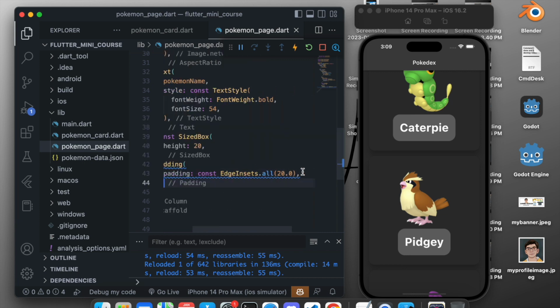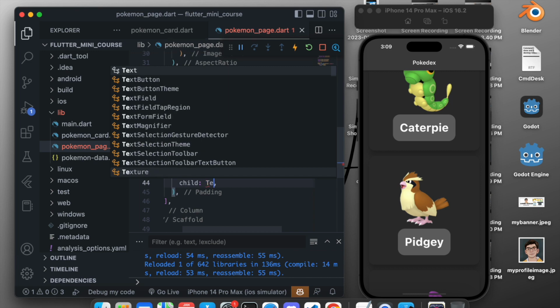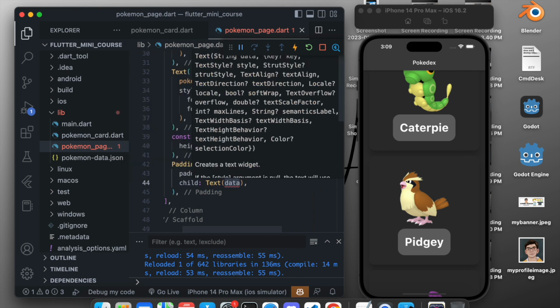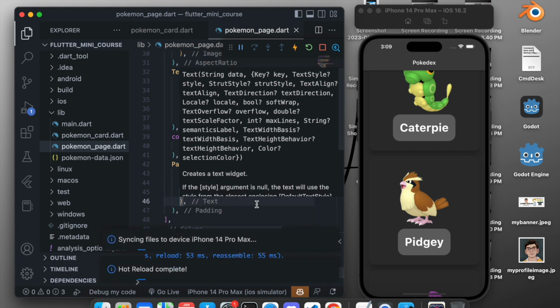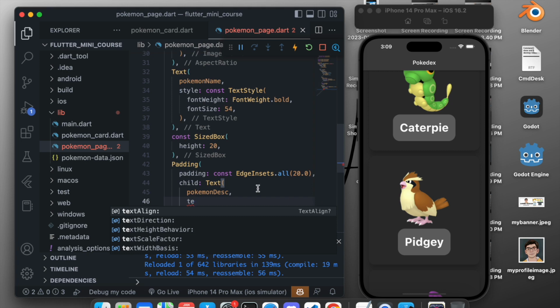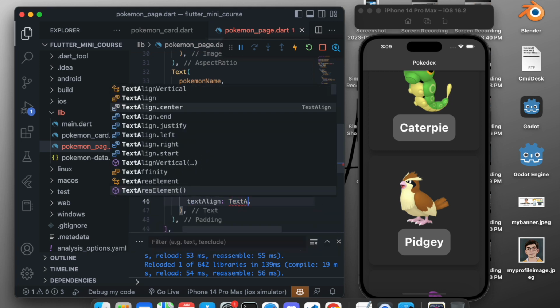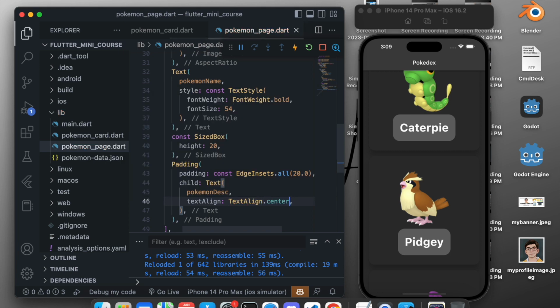Now after doing this we want to give a child to the padding, so we'll come again to the padding and we will give it a child. As a child of padding, as I said, we will have a Text which will be the Pokemon description. After doing this we want to give it some alignment. Alignment is directly from the Text, we don't need TextStyle for the alignment, so just add textAlign, and it will be TextAlign.center, and this will center the description.